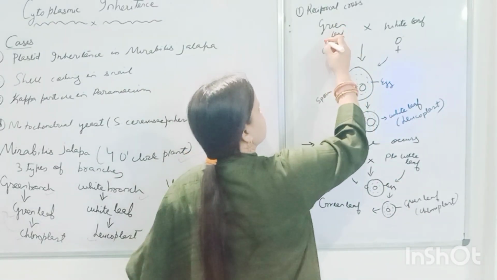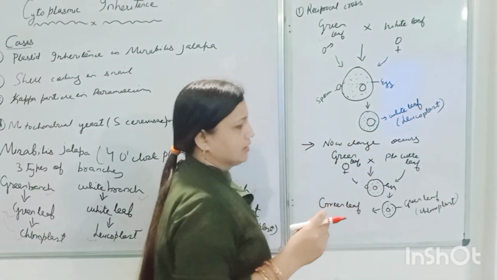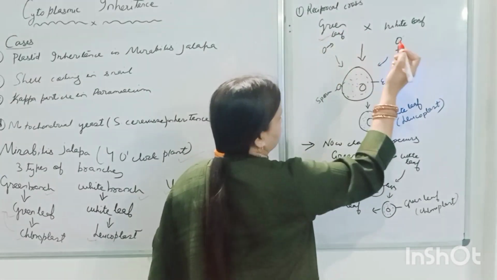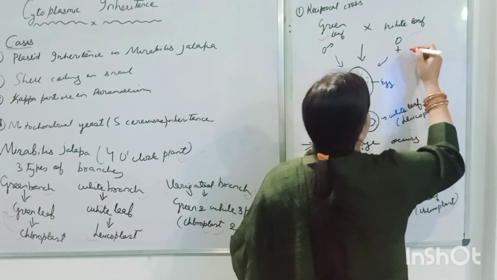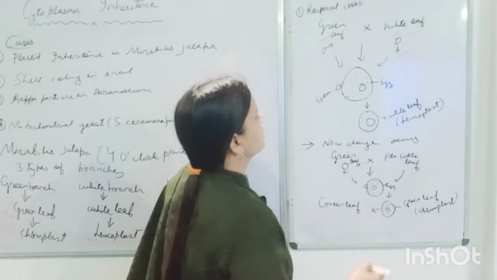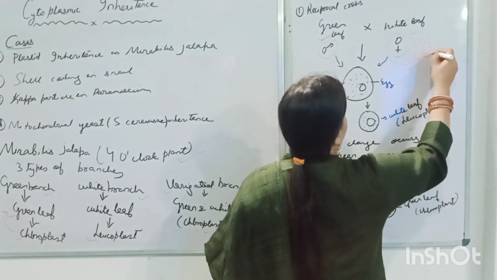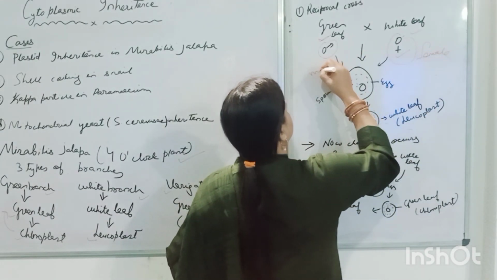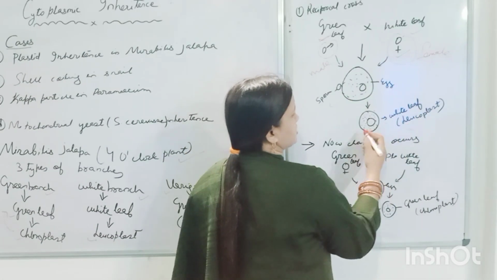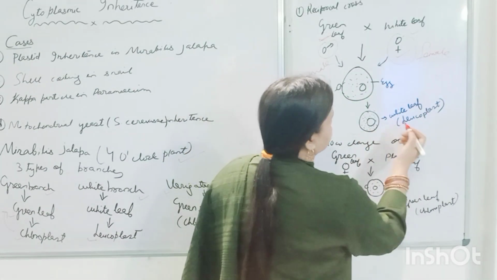When we cross, the male plant possesses green leaves, and the white leaf is of the female plant. This is female, this one is male. When the sperm and egg cross, there is a fusion, and the fusion results in a zygote.